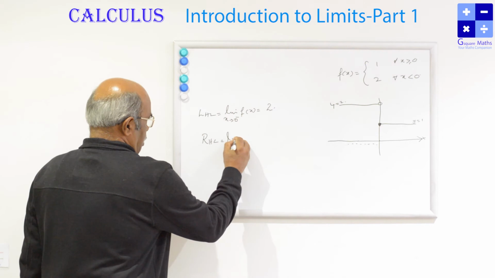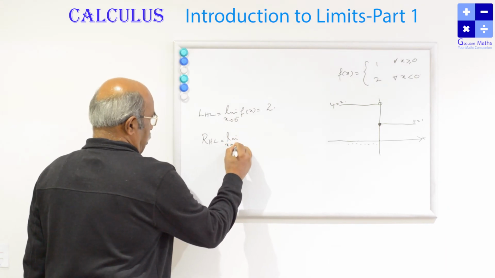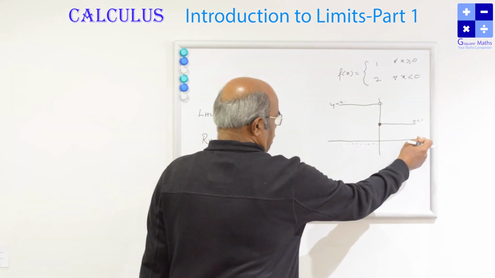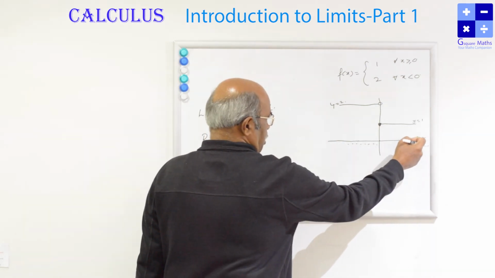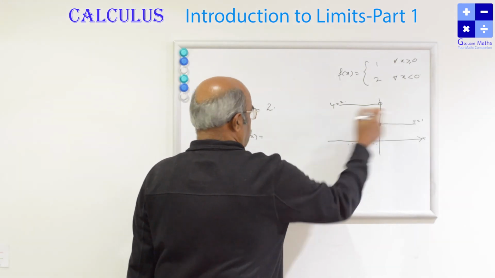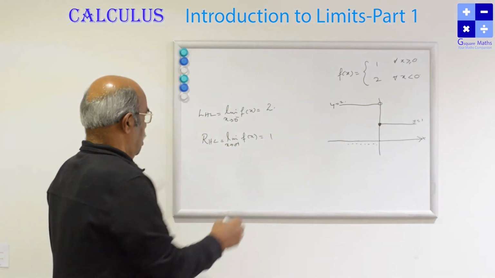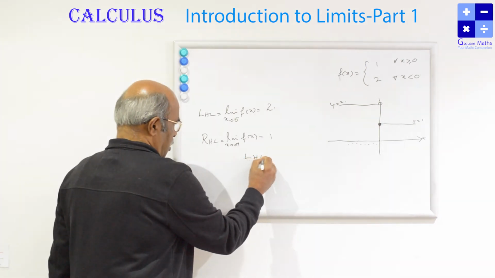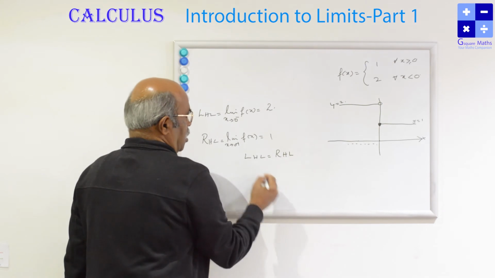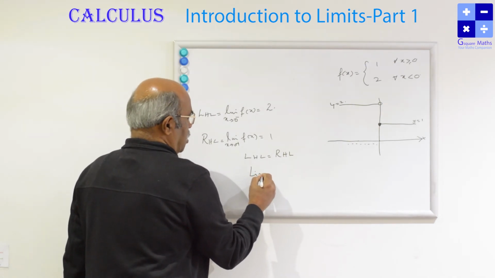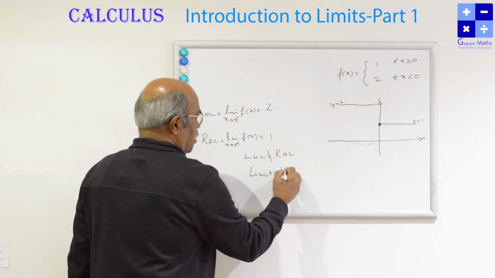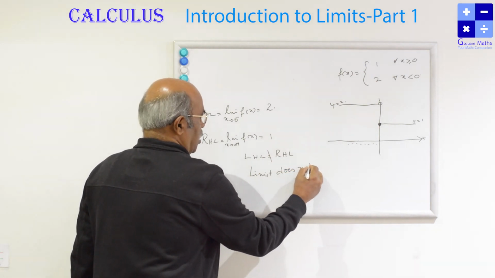Limit x tends to 0 plus of f(x) is 1. Left hand limit is not equal to right hand limit. Therefore, the limit does not exist.